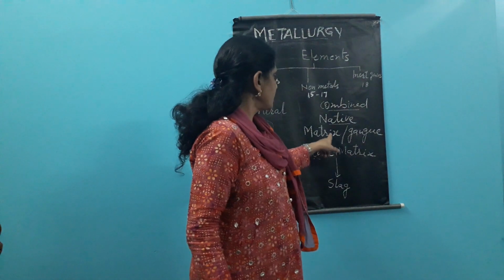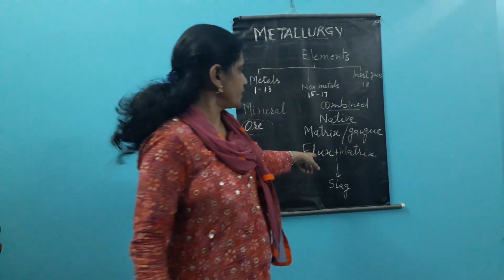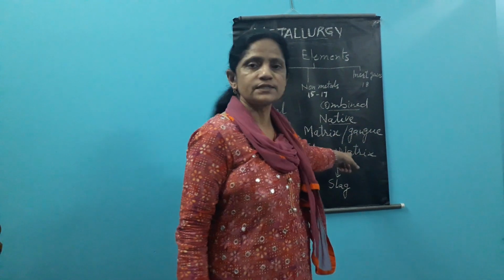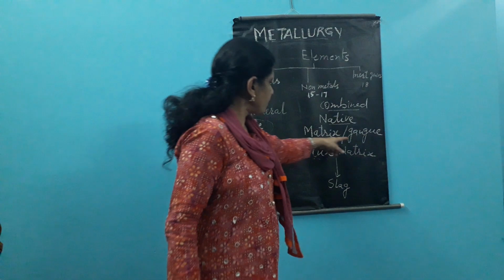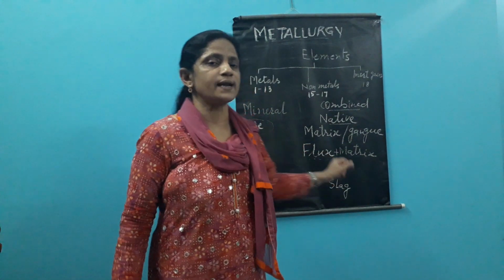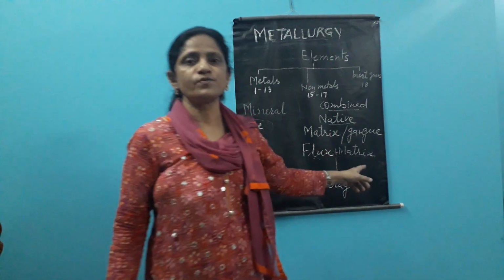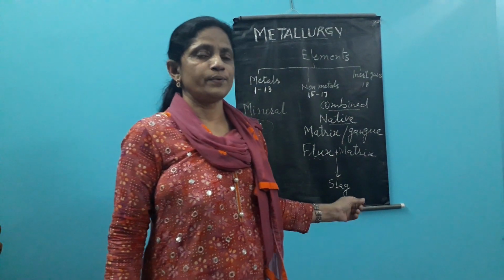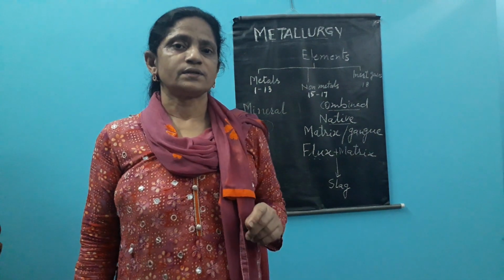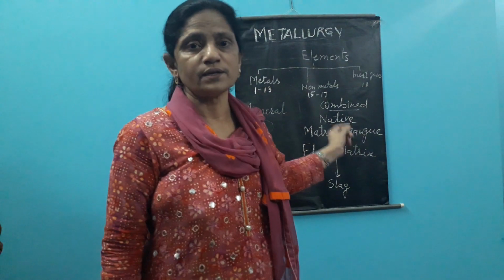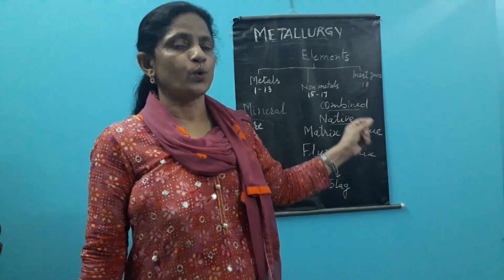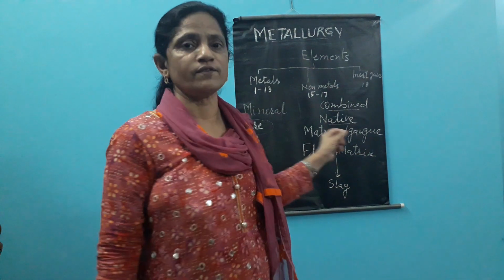So flux is the chemical or the substance added to the impure ore to withdraw the matrix. Flux reacts with the matrix chemically and forms a combined compound or substance that is known as slag. So these are the terms which are required during the purification or extraction of the metals. This is to be remembered, and this is a one line definition. You should know what is the meaning of flux, what is the meaning of matrix, what is the meaning of slag, etc.